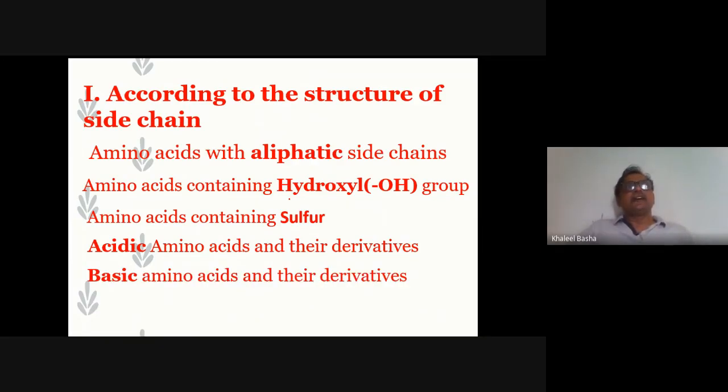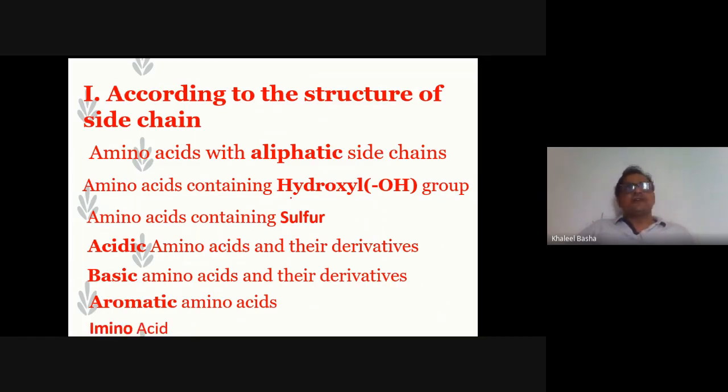This means that the general structure already contains an amino group, and in addition the side chain contains a basic group. Then aromatic amino acids, which have aromatic groups like phenyl or benzene attached in the side chain of the amino acid.